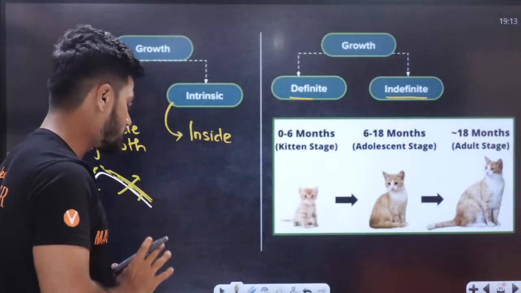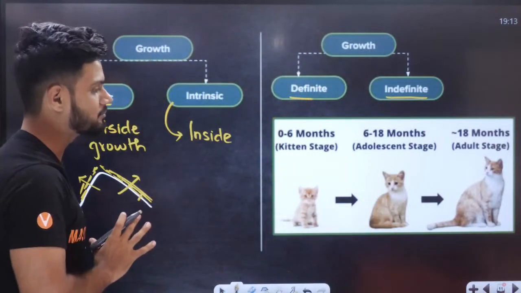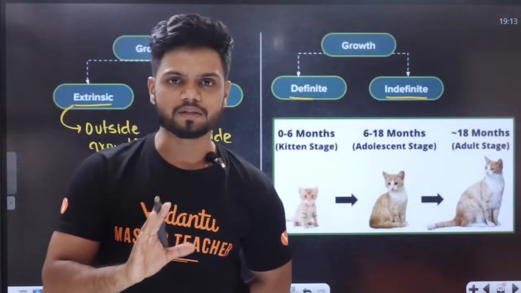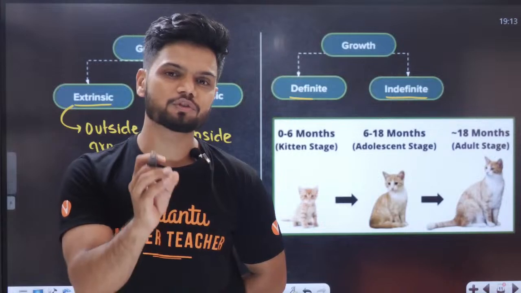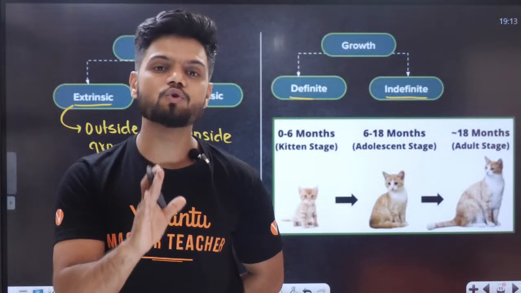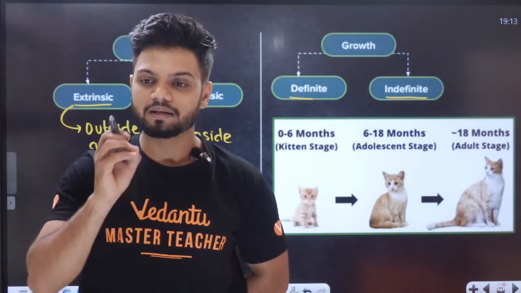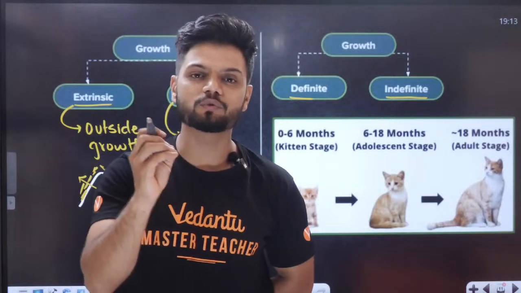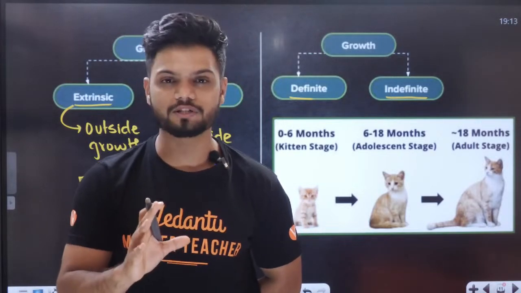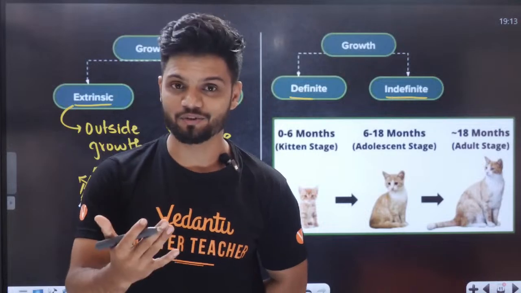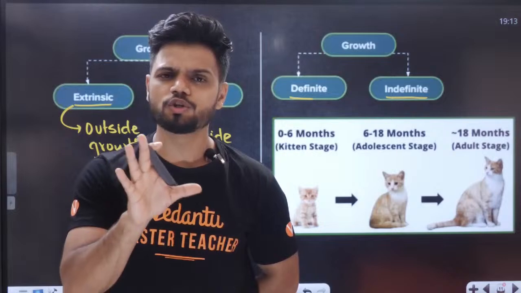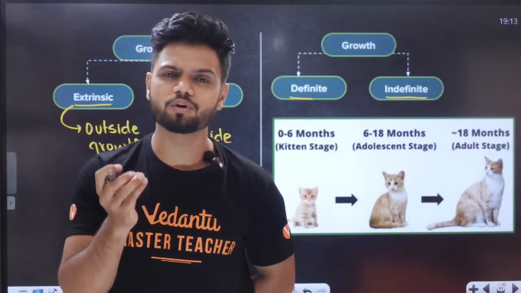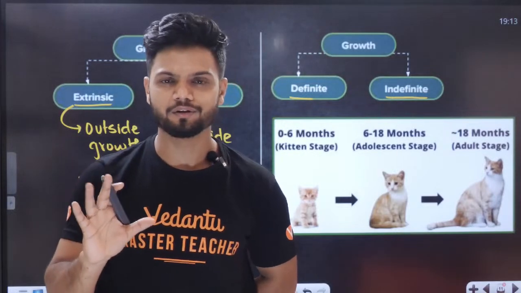Now, what is the difference between definite and indefinite? Tell me, students, can the humans grow after the age of 25? Generally not possible unless you're doing some bone surgery and all. Naturally, it is not possible to grow after 25. Your growth is defined.